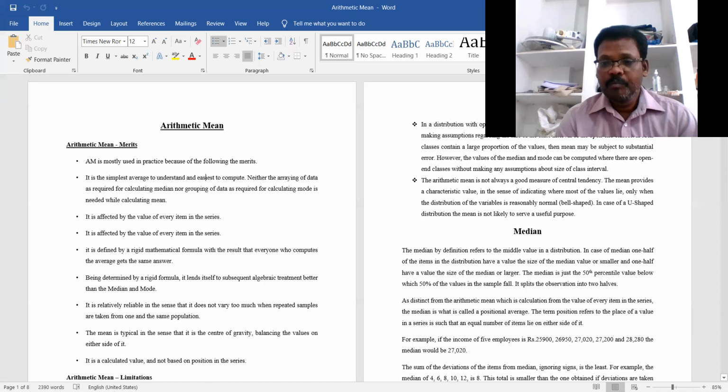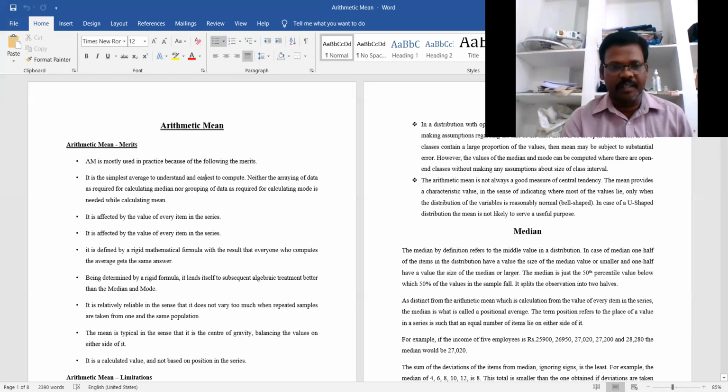In the case of the median, one half of the items in the distribution have a value smaller than the median, and one half have a value larger than the median.